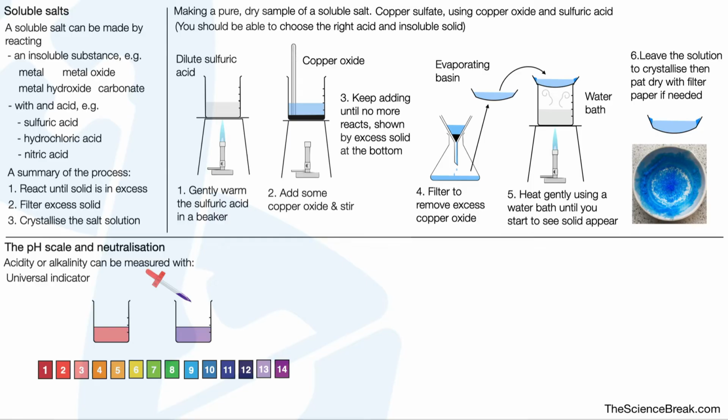So we can see the first one on the left hand side has a pH of 3, that's our acid, and the other one has a pH of 13, that's our alkali. We can also use a pH probe that will give us a more accurate value of pH. If we have a pH of less than 7, we will have an acid. A pH of higher than 7 will be an alkali, and a pH of 7 we describe as neutral. It's neither acid nor alkali.